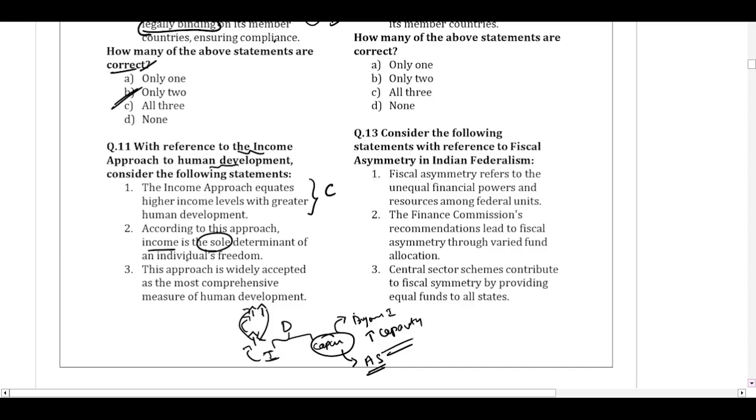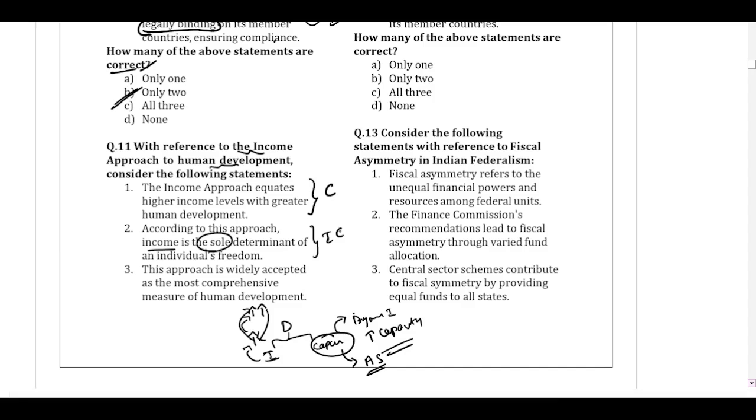According to this approach, income is the sole determinant of the individual's freedom. Will an individual's freedom or development be dependent just on income? Will having just the income be enough? What if he doesn't study well, even if he has the income? What if health is not good? What if political freedom is not there? What if the society is not conducive for his living, even though he has good income? So income is the main criterion, but it is not the sole criterion. There are also other factors playing a role in the development of a person. So by that logic, this becomes incorrect.